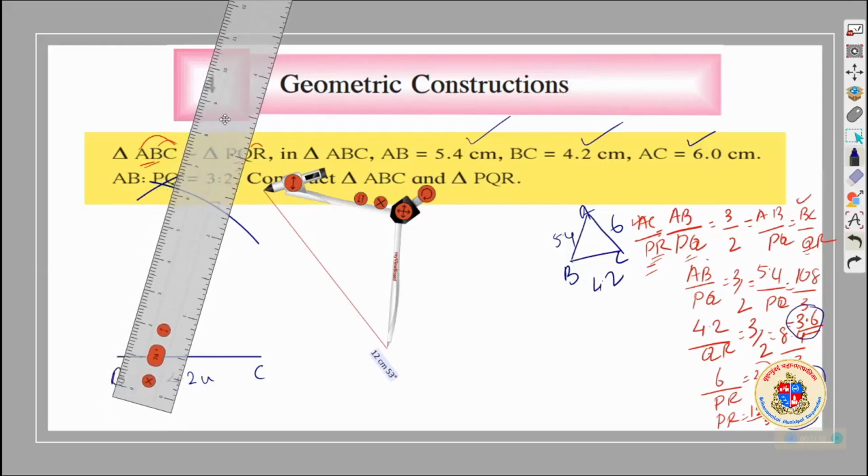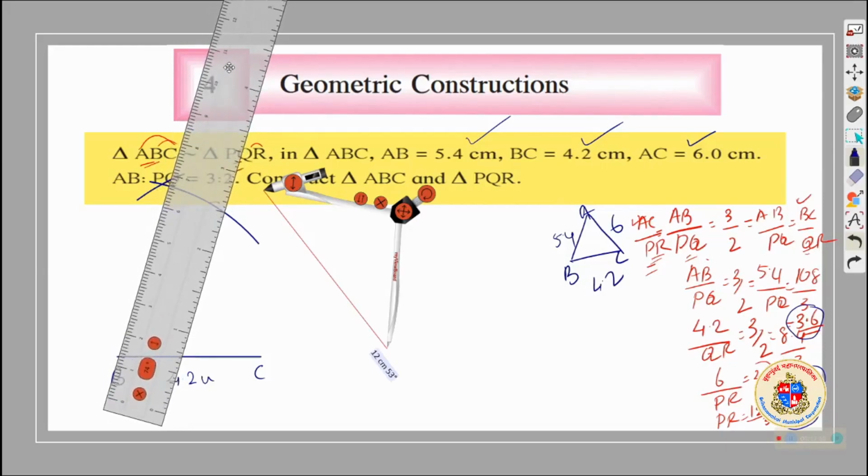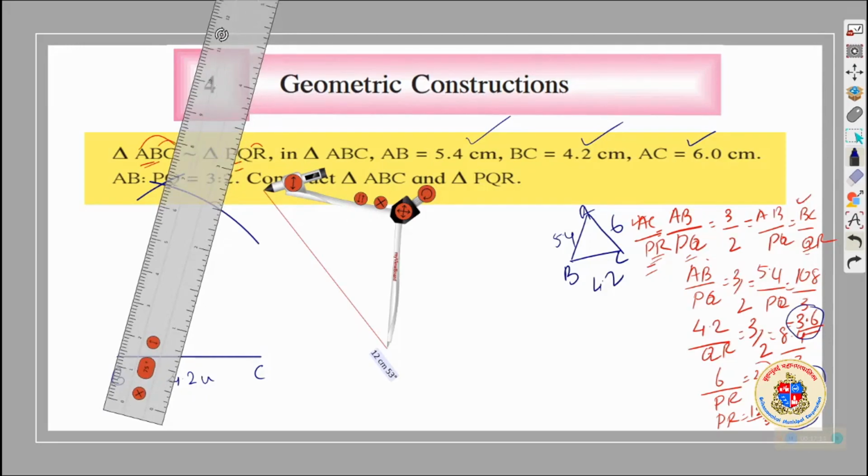As I told you before, these are digital scales, not as smooth as our common scale. You cannot move it that smoothly. So bear with me, I am managing it.